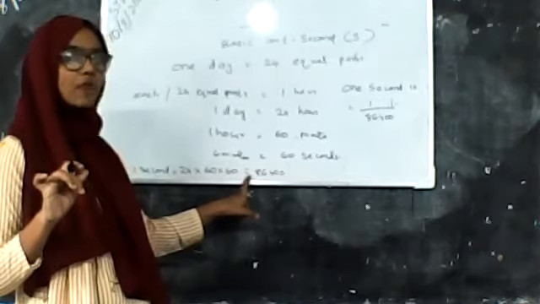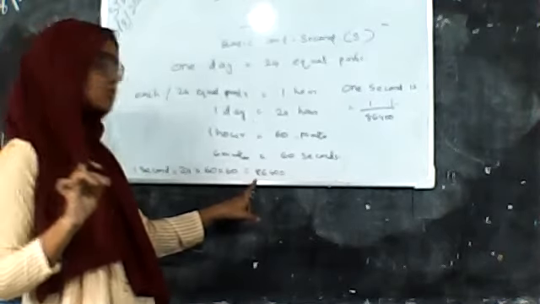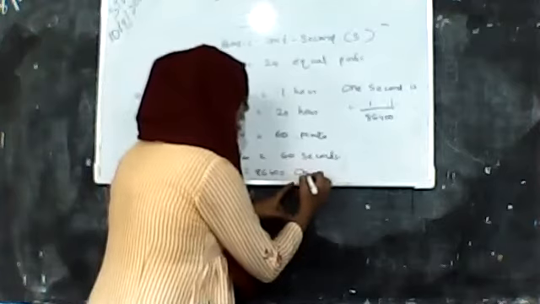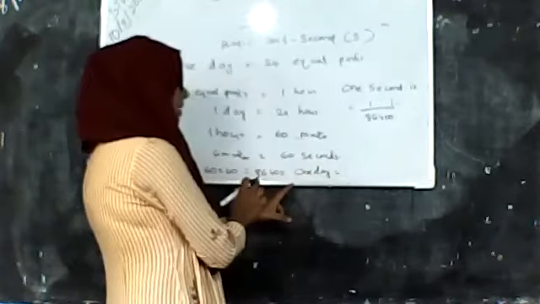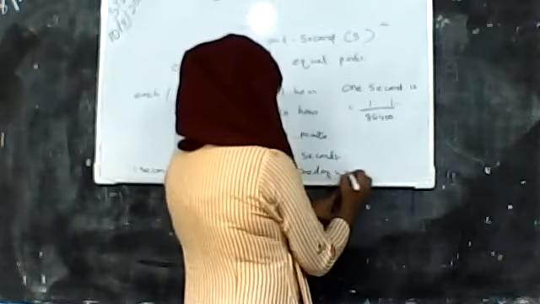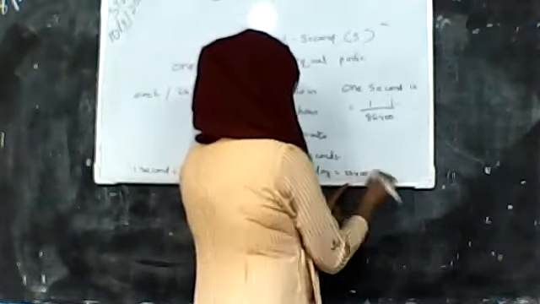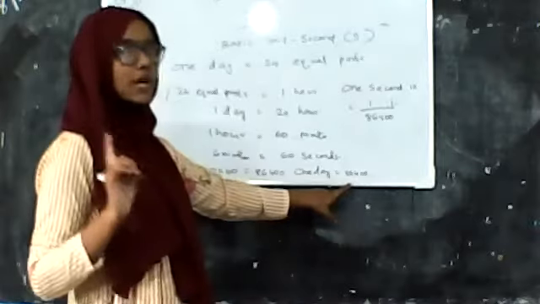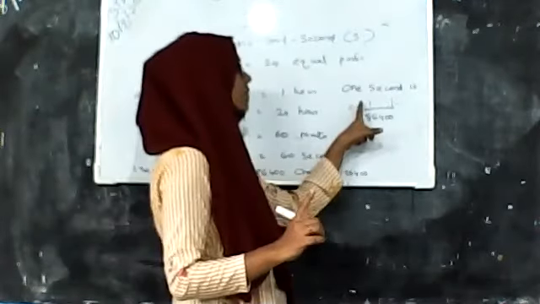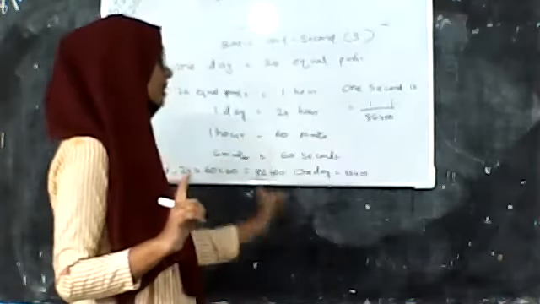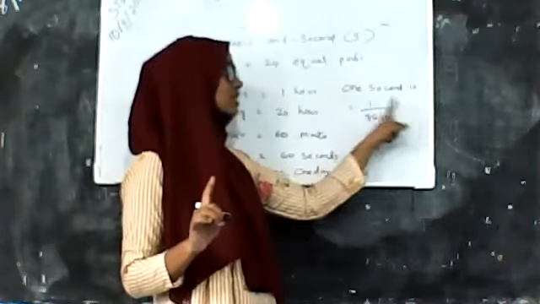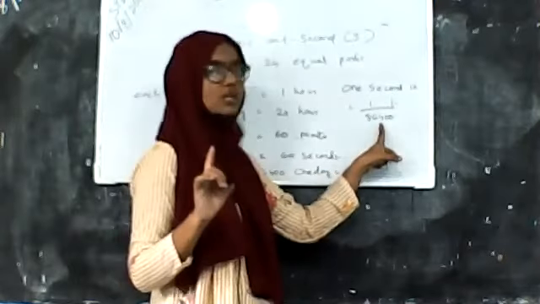Total duration of 1 day is 86,400. So 1 day is equal to 86,400, and 1 second is equal to 1 day by 86,400. So from here we get that 1 second is 1 by 86,400.